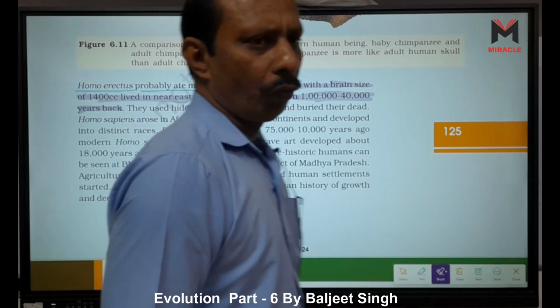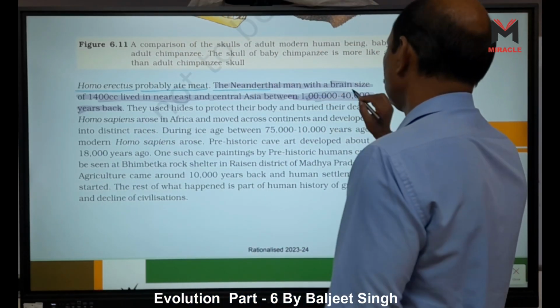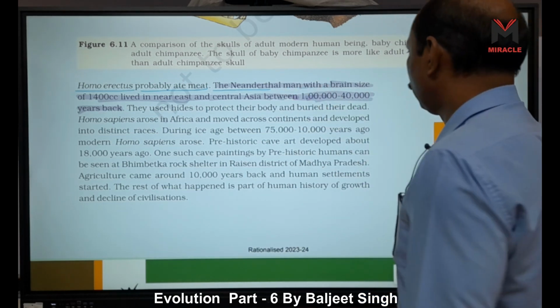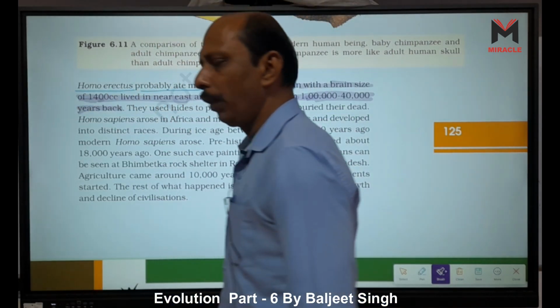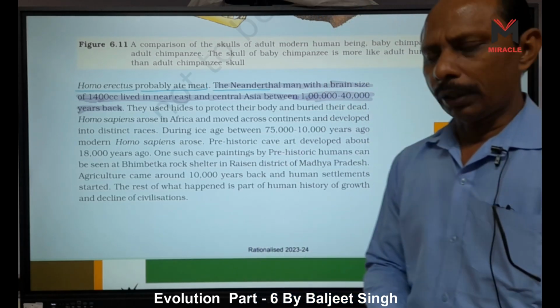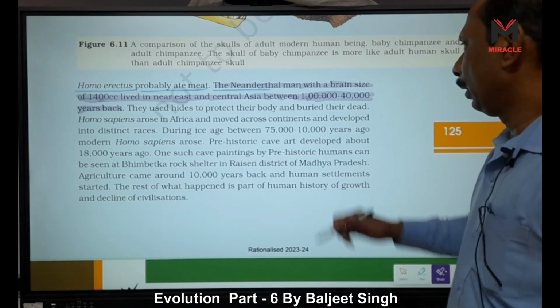1 lakh to 40,000 years back they came, right, the Neanderthal. What is the size? 1400 cubic centimeter. We know Pekinensis has 1050 cubic centimeter cranial capacity, right.